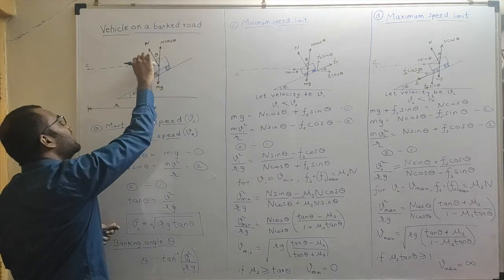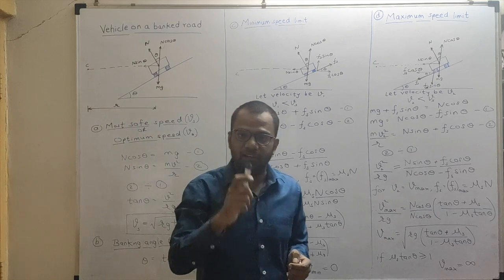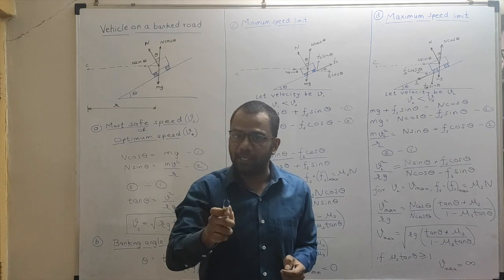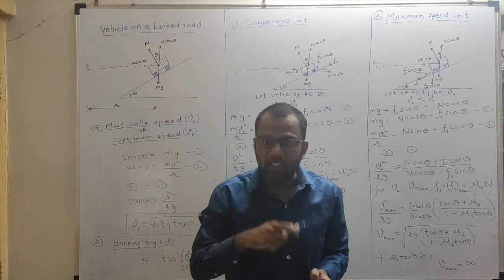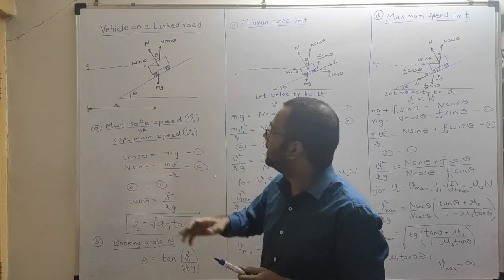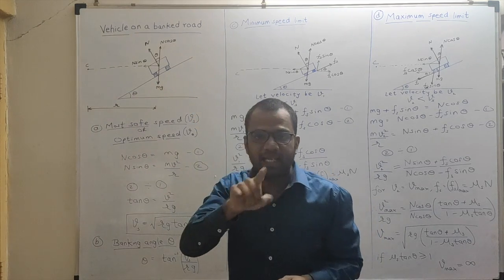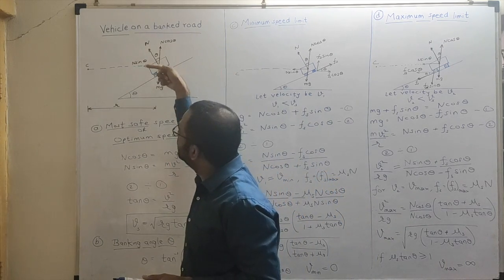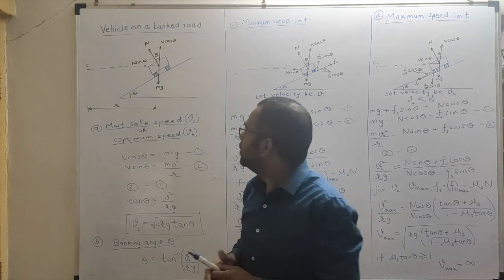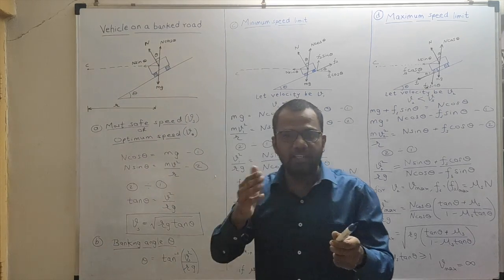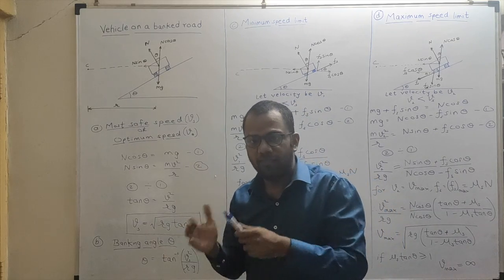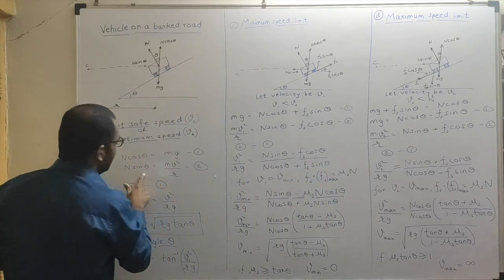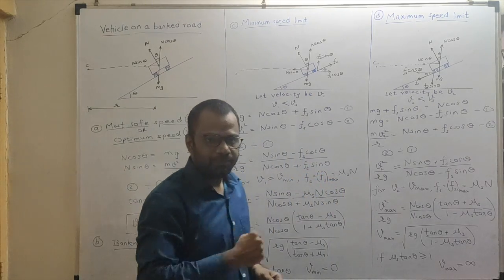The unbalanced force N sin theta will be our centripetal force, because we know that circular motion is not possible without a centripetal force. So over here, which force is acting as the centripetal force? The N sin theta component is acting as the centripetal force, because it is along the radius towards the center. And what is the formula for centripetal force again? mv square upon r, where m is the mass of the vehicle, v is the speed of the vehicle, and r is the radius of the curvature. Hence I have written N sin theta is equal to mv square upon r, right?